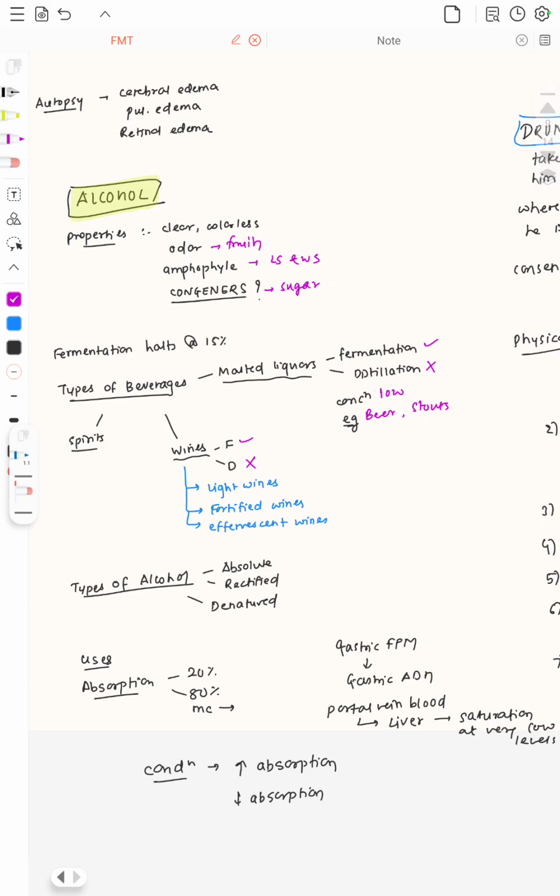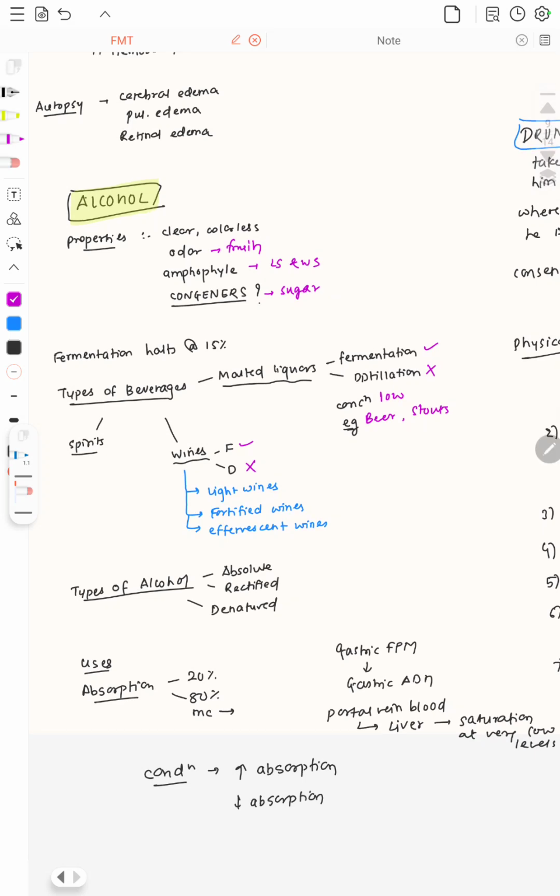Light wines have a low concentration, and include claret and cider. The fortified wines include port and sherry, and effervescent wines will give effervescence, obviously, that is champagne. Now talking about the spirits. Spirits are the ones which consist of a high concentration of alcohol. The concentration over here is about 40 to 55%, and consists of rum, whiskey, vodka, etc.